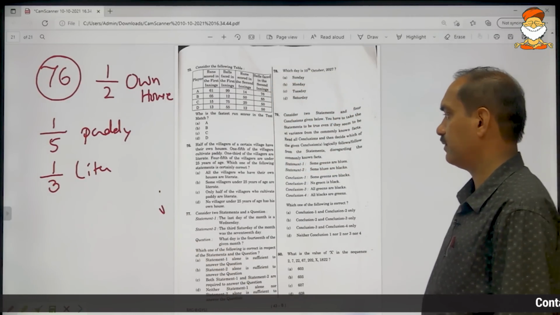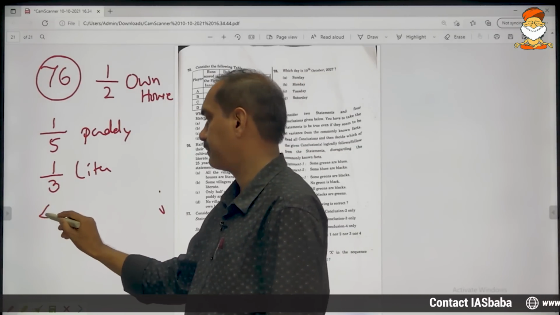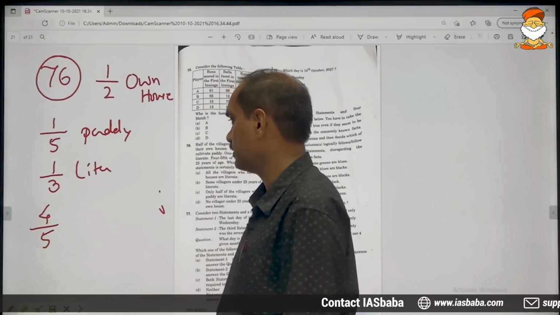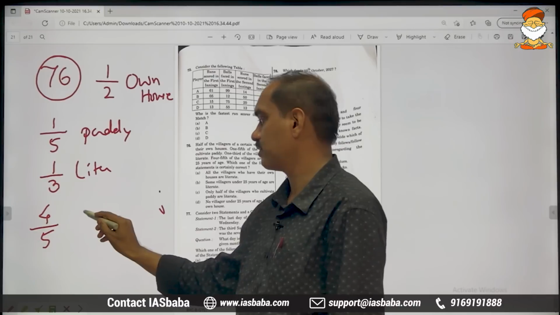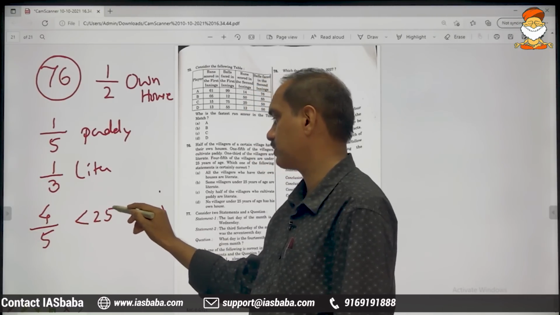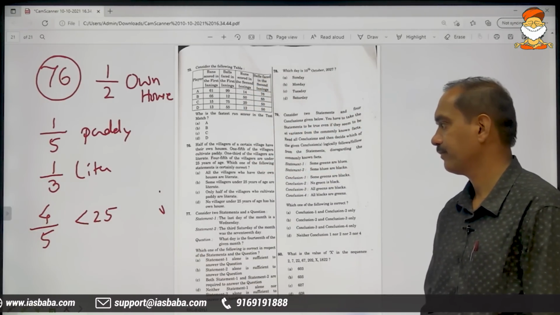And 4/5 of the villagers are under 25 years of age.